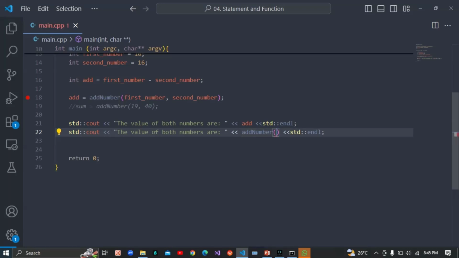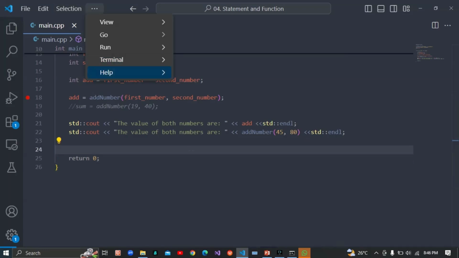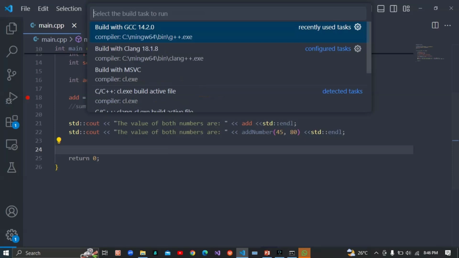I can maybe add 45 and 80. It doesn't matter. It's going to give me the result. So you can actually do this. It's very easy. You just don't need to start calling. It reduces your lines of code. The same thing that happens here happens here also. So you don't need to start initializing and then using it. And if you want to, anyhow, programmers' skills are different, so you can use any method you feel is convenient for you. Let's try and run this again.